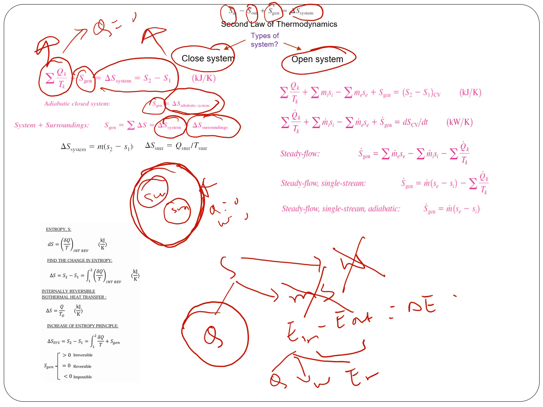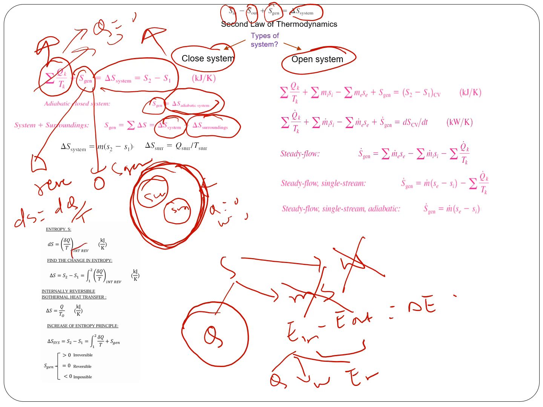This is the case when we consider an isolated system or there is no heat transfer and it includes both the system and surrounding. The other case could be when it is reversible. When it is reversible, then entropy generation would be zero, so Sgen would be zero. Okay, so in that case, dS would be dQ by T. Again, remember, you can't use this everywhere; it applies when it is internally reversible.